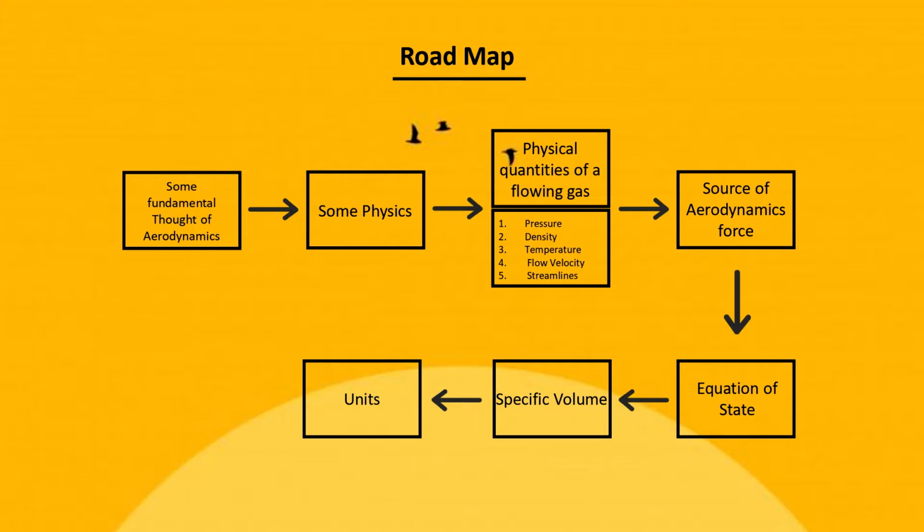Then we will talk about the source of aerodynamic force, which is related to the physical quantities. Also some discussion about equation of state, specific volume, and units that are very important to learn aerodynamics.